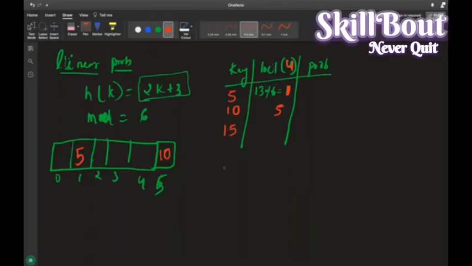I will take it. Now what I will do, what is the equation, guys? 2 into 15 plus 3, modulus of 6, right? 15 twos are 30, plus 3 is 33. 33 modulus of 6 is 3. So I'll be going for the third index and I'll be saving 3.